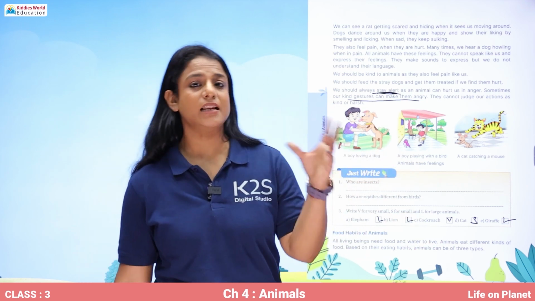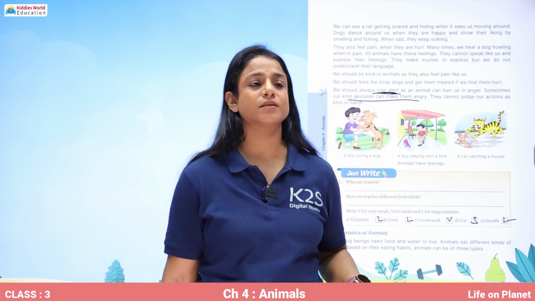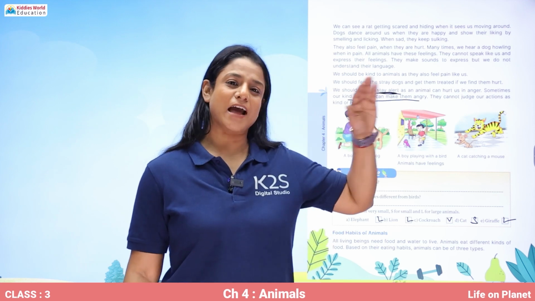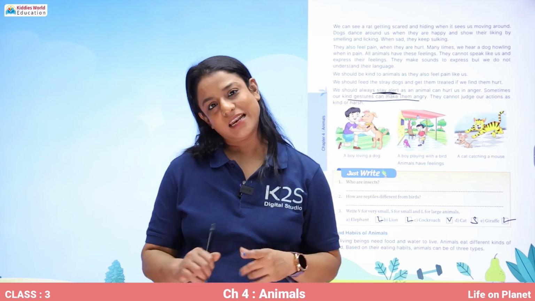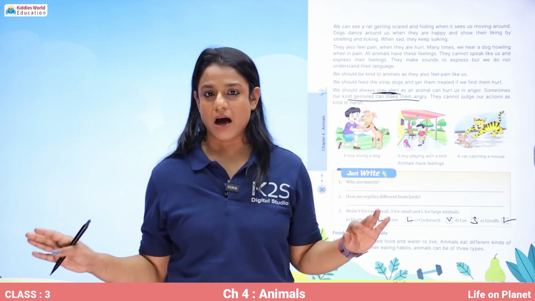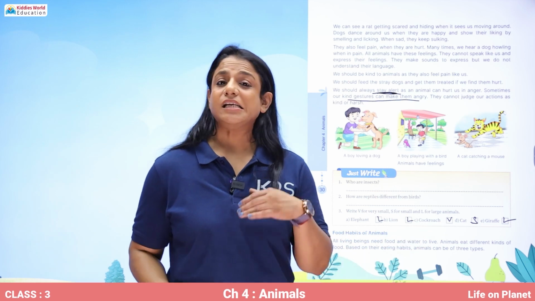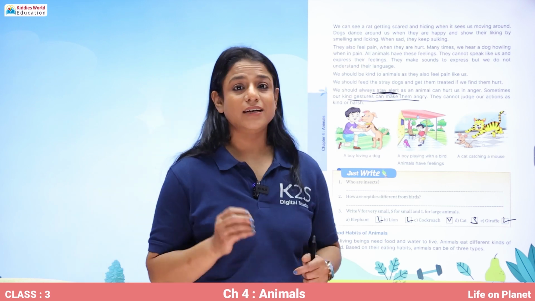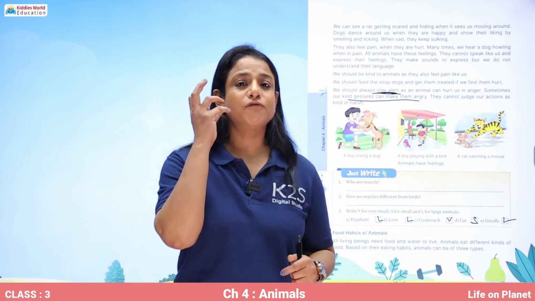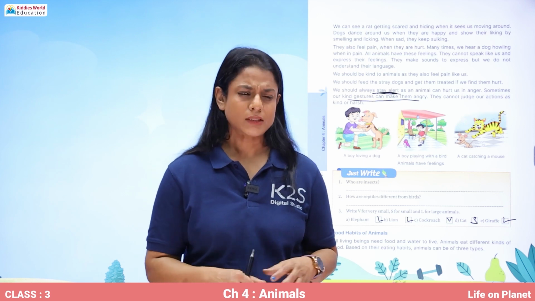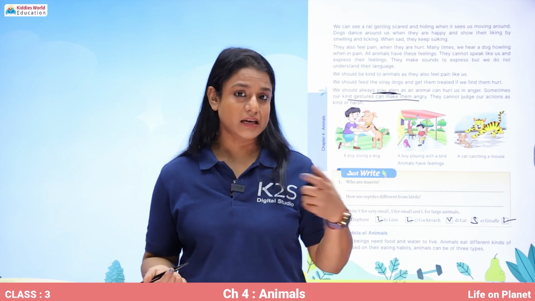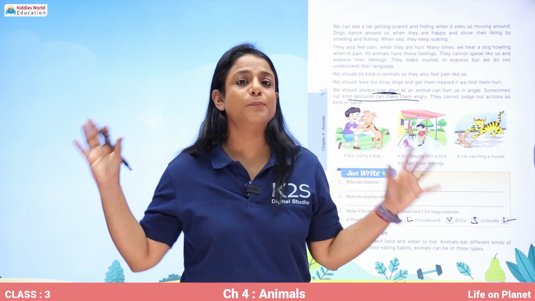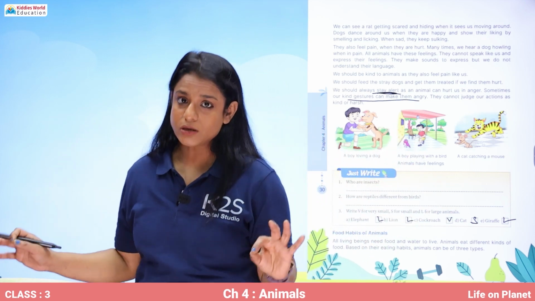According to the place they live in, the animals can be of four types. And according to the food they eat, animals can be of three types. So, the animals that eat just the plant and the parts of the plant, either they eat the leaves, or they eat seeds or fruit, or they eat the stems, or they eat the fruit of the plant, like a monkey eats banana.